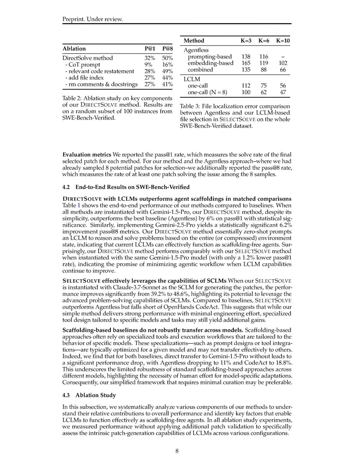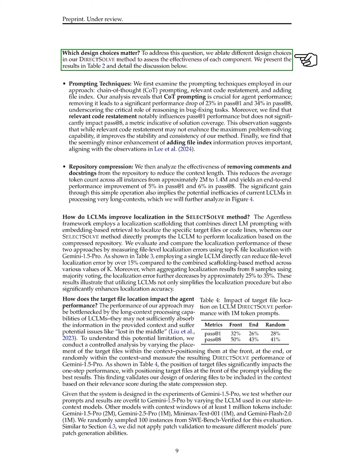To determine which design choices are important, we examine different aspects of our DIRECTSOLVE method. We present our findings in a table and discuss them below. First, we looked at the prompting techniques we used, including chain-of-thought prompting, relevant code restatement, and adding file index information. Our analysis shows that chain-of-thought prompting is essential for agent performance.